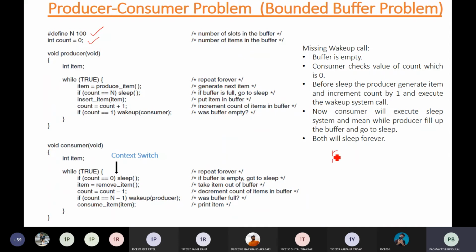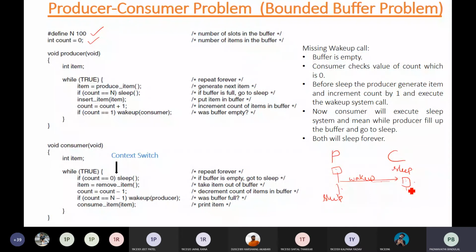In short, you have a producer process and a consumer process. The producer produces a data item and then gives a wake up call to the consumer. The consumer will be sleeping. It gets the wake up call, wakes up, takes this data item and consumes it.